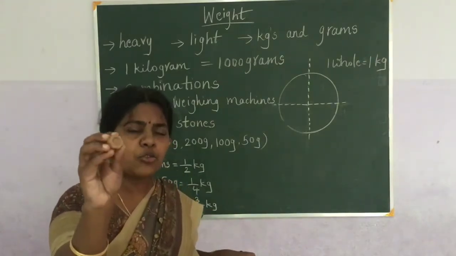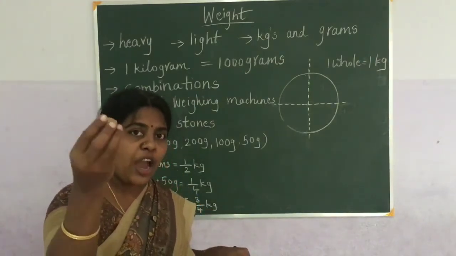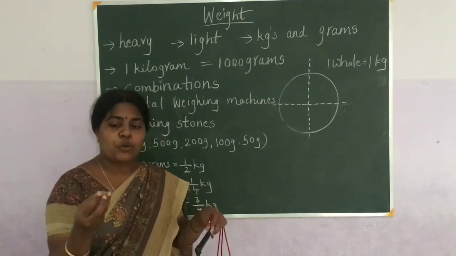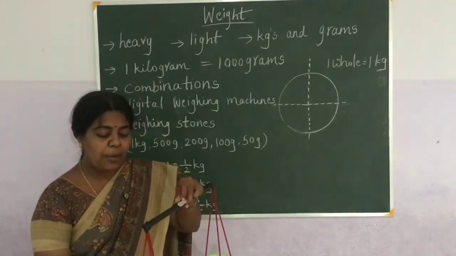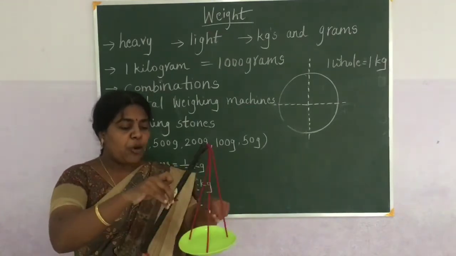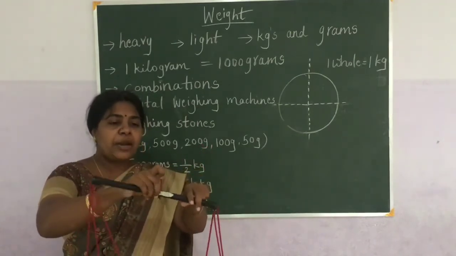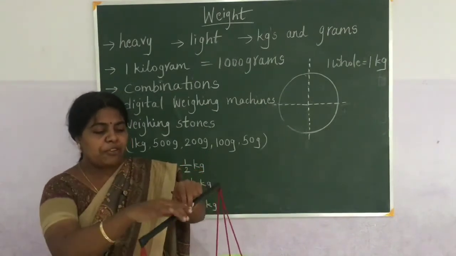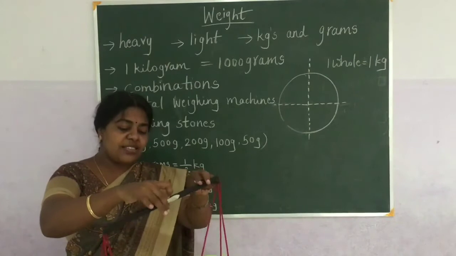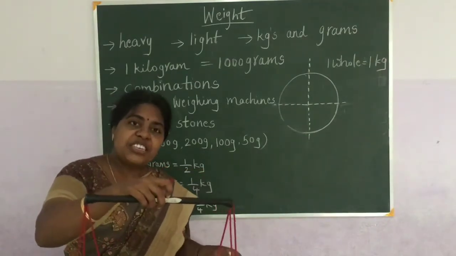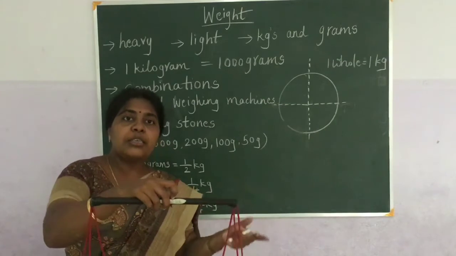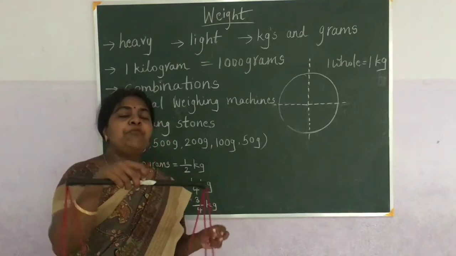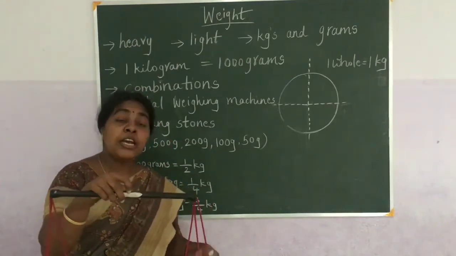See this one, a small stone. In the olden days we used to have stones like this which are made of metal. You can observe them if you go to some of the shops. The shopkeeper will keep one stone in one pan, and he will keep the provision we want in the other pan, and he will make them balance. So here I kept a stone of 100 grams. If I keep turmeric here and the two pans are equal, then we say the weight of the turmeric the shopkeeper has given is the same as the stone. So like that, this is the common balance which we used in the previous days.